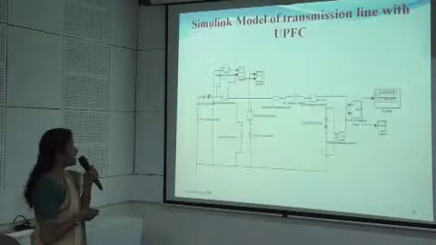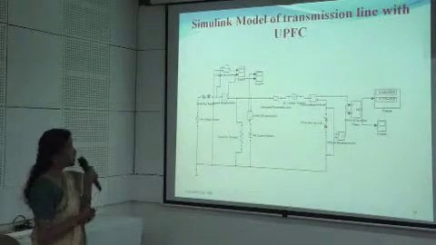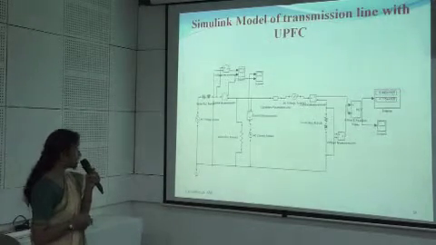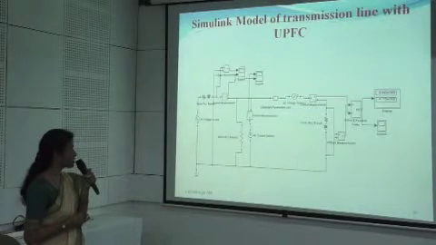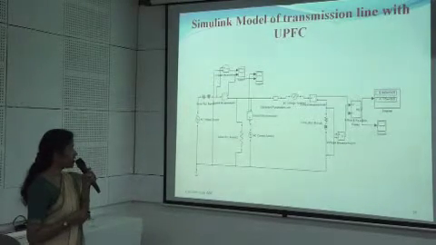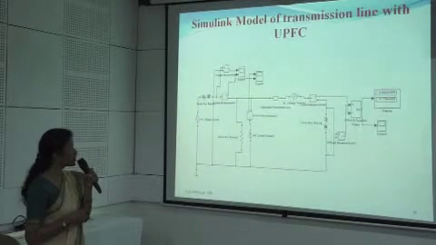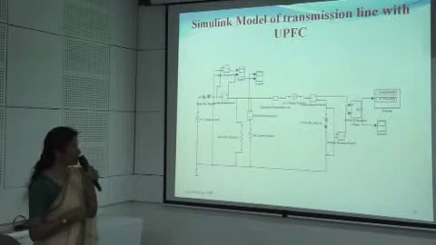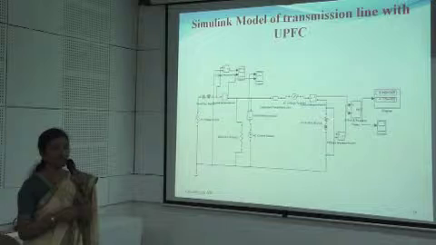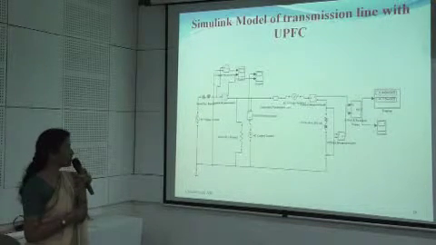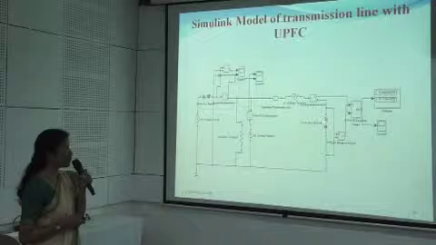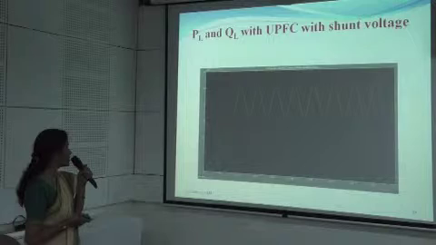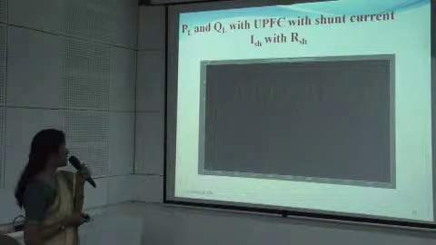For this analysis, using Simulink, I have this Simulink model where I have considered the shunt current source and the series voltage source. Again here, simultaneously varying the values of this voltage source, keeping this current source steady, and then varying the values of this voltage source. These two parameters, keeping one constant and the other varied, and the results for the real and reactive power found at the load have been obtained. So these are the results with the shunt voltage and with the shunt current.